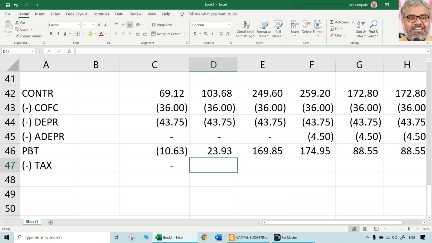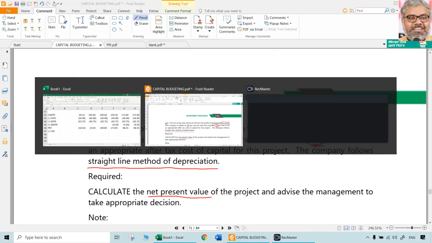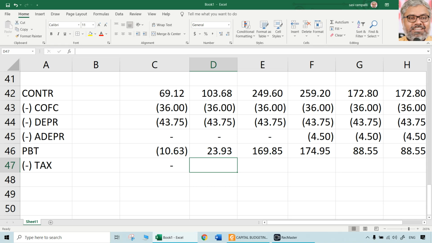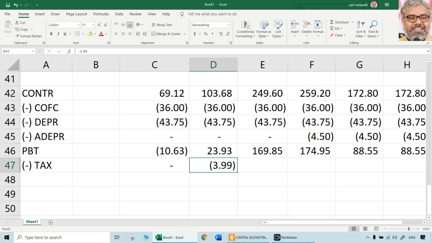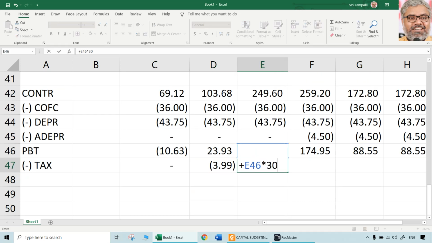23.93 is the profit. On that, you can set off 10.63 because there is a loss in year 1. So net profit taxable for year 2 will be only 13.3. On that, 30% tax rate is given. So 3.99 only is going to be the tax for year 2. That is one calculation which is important. How? 23.93 set off 10.63, on the remaining 30%. That will be the tax for year 2. Year 3 onwards, it is directly whatever the profits are, on that 30%.